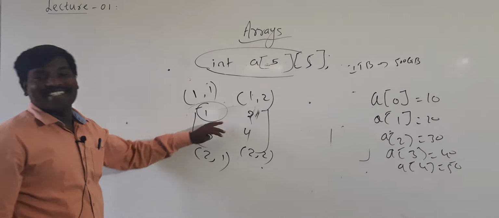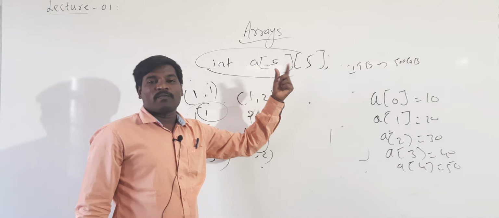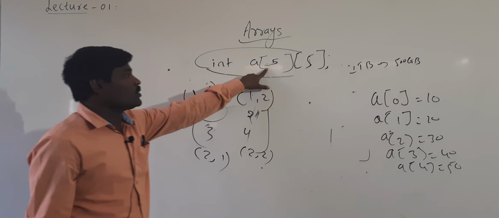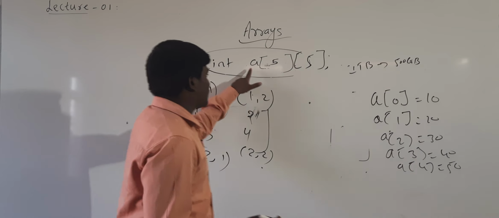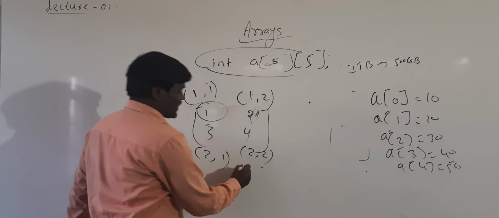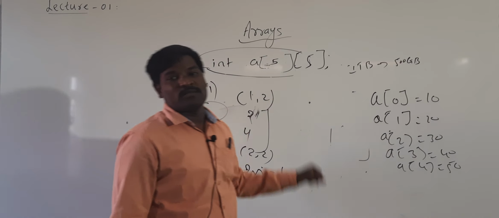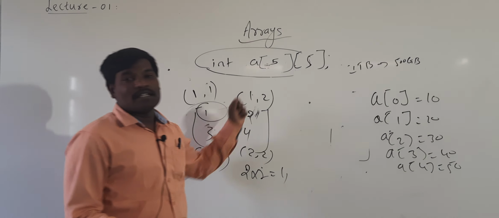Like this, we can store a maximum of 5 cross 5 matrix elements in a single A. 5 into 5 is 25 elements stored in A. Here the order of the matrix is 2 into 2, that is 4 elements. In the same way, you can store a maximum of a 5 cross 5 matrix in a single variable, that is A.